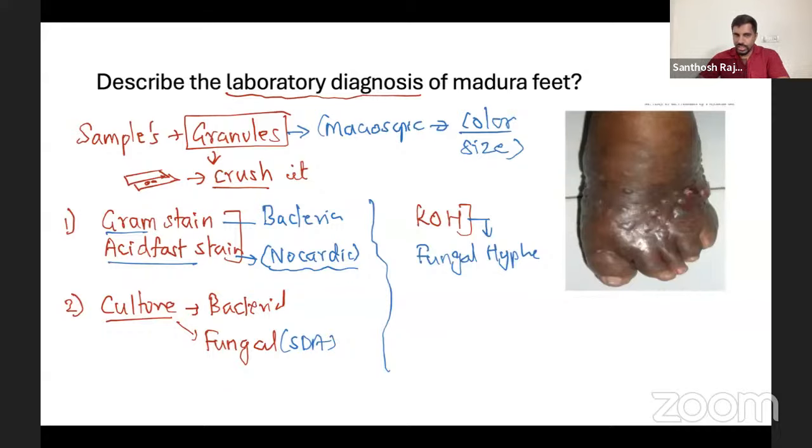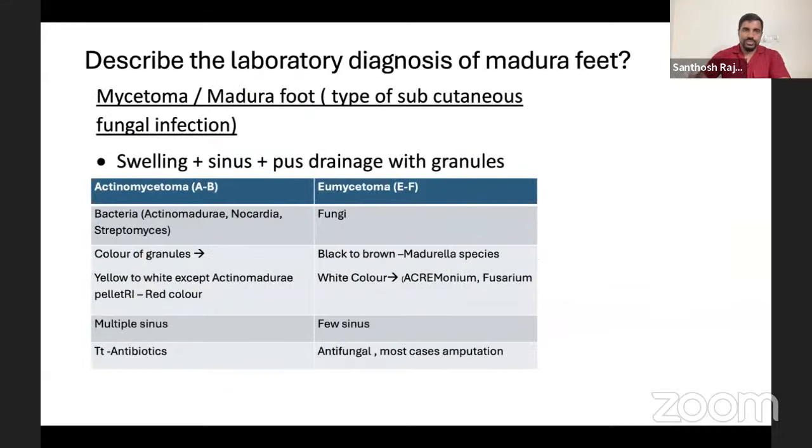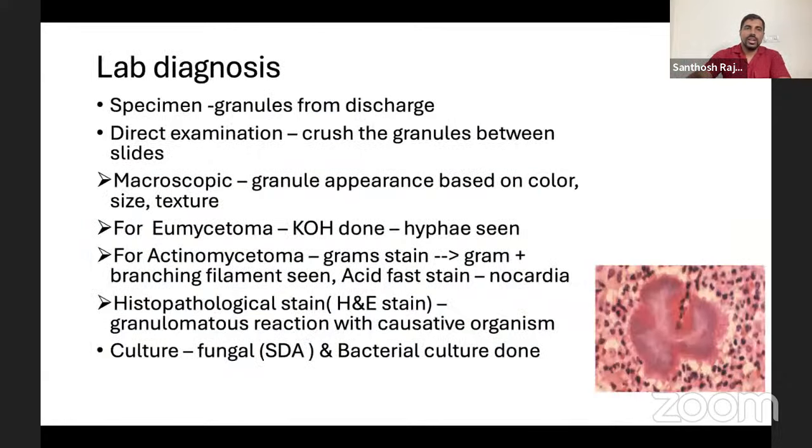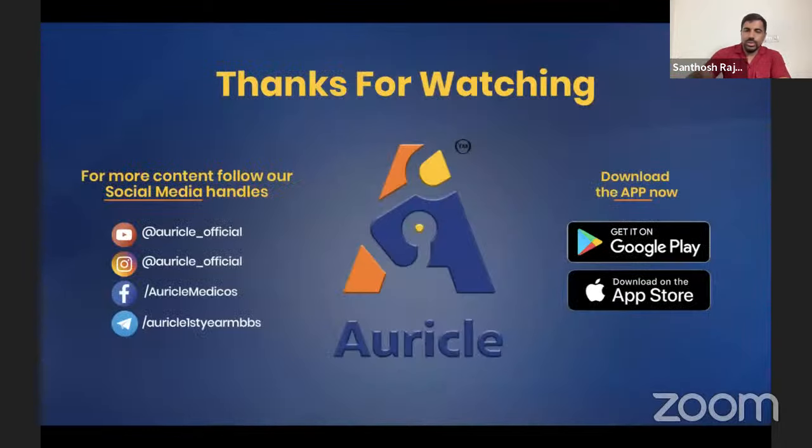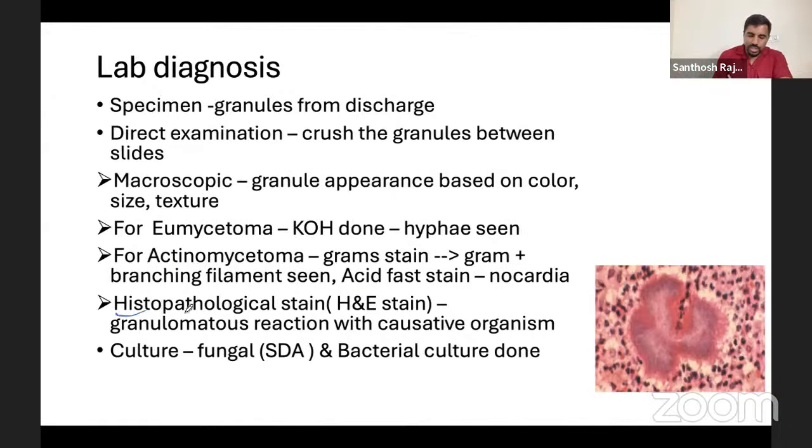So these are the things we have discussed today. Once again, these are all the pictures. One more thing I forgot: in mycetoma, you can do a histopathological stain. Apart from mucicarmine and others, you can do the hematoxylin and eosin stain. When you do, you will see the typical granulomatous reaction with the bacteria or fungus around it. So just one more extra point. Rest, whatever was discussed, is here. If I missed anything, you can read this slide. At the end of that discussion, we have written it also in a word file so that you can read it.